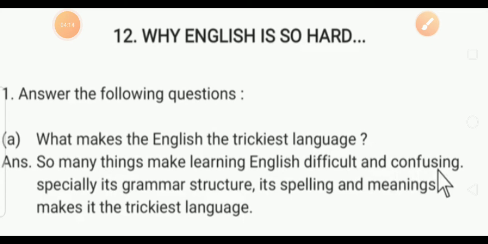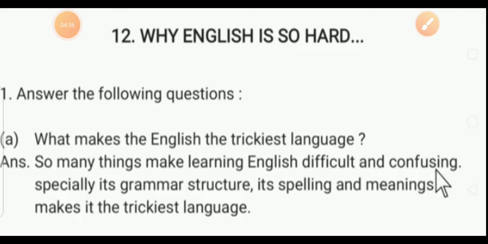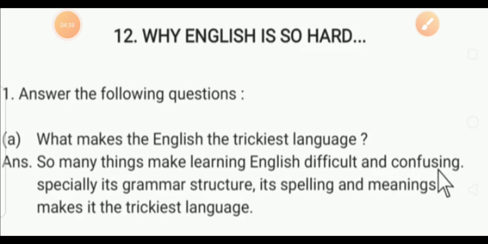So now let's continue our exercise of this poem. First question: answer the following questions. Question A: what makes English the trickiest language? It means that students, when you are studying the English language, what type of problem do you face? What type of problem do you face? So does every person have the same problem?